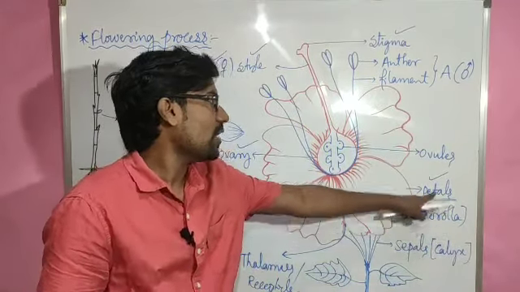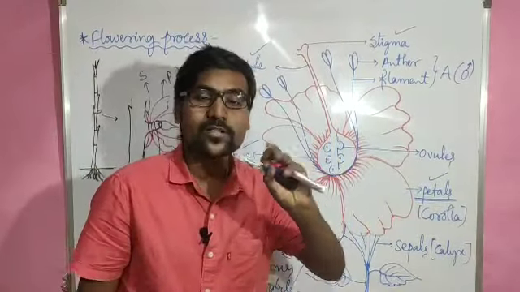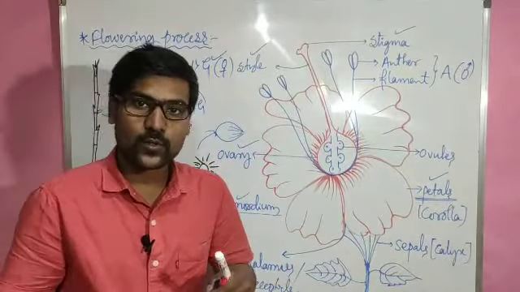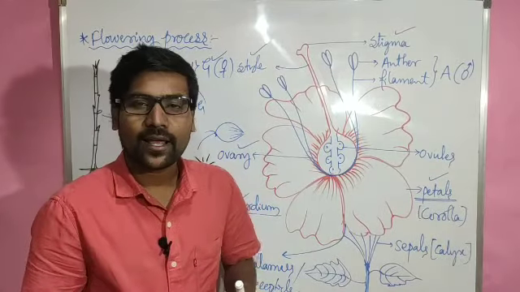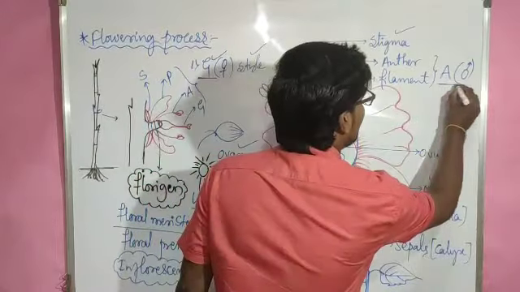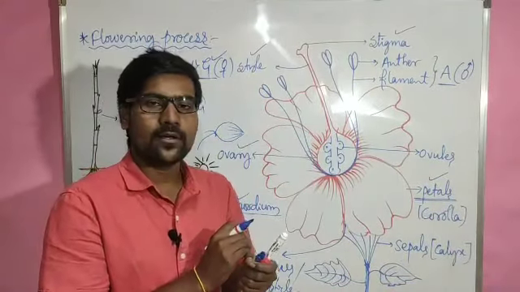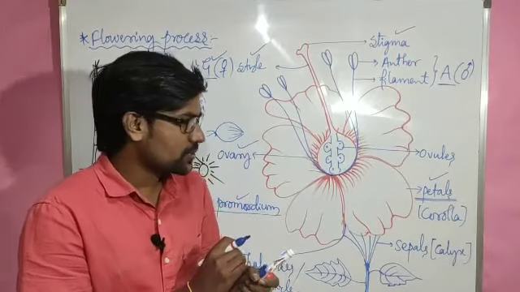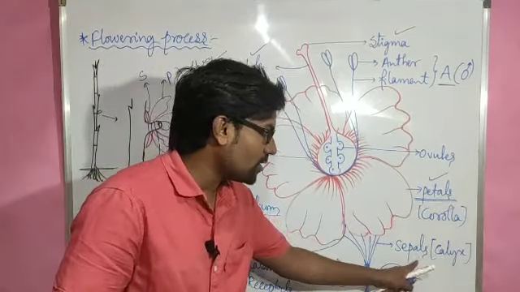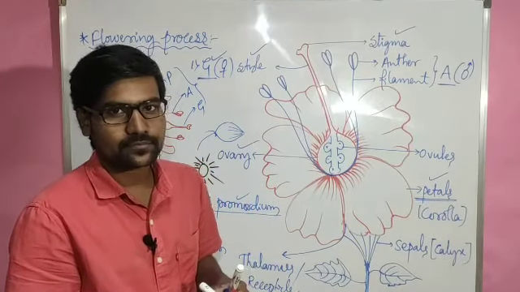Calyx, corolla, androecium and gynoecium, all these are the four whorls of the flower. Whorls, groups, units of the flower. Out of four whorls, gynoecium and androecium are the reproductive whorls. Why? Because those are directly involved in the fertilization and reproduction process, and these two are the non-reproductive whorls or accessory whorls of the flower.